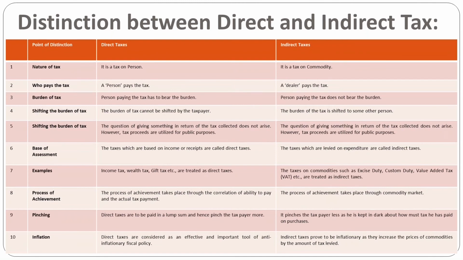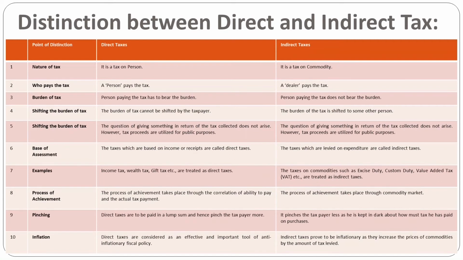That means if you earn something, it is termed as your income. And as per the Income Tax Act 1961, there are majorly 5 heads to evaluate the income.